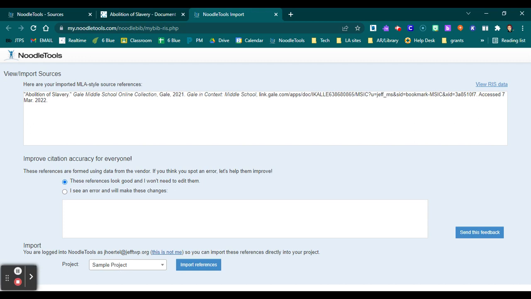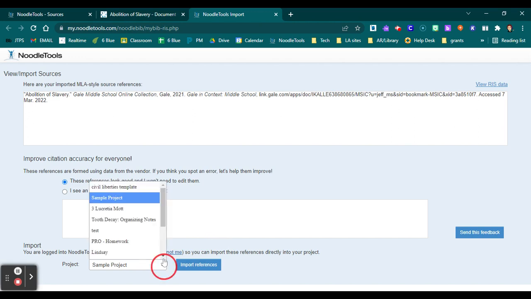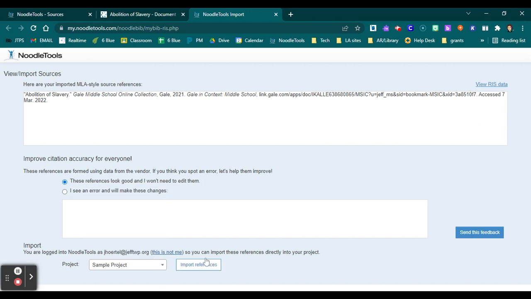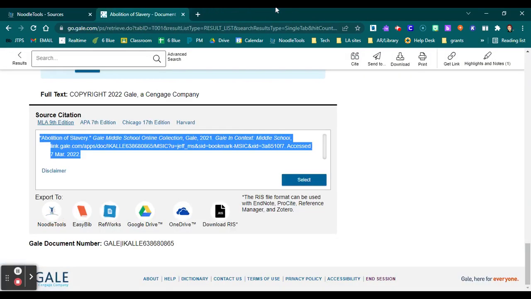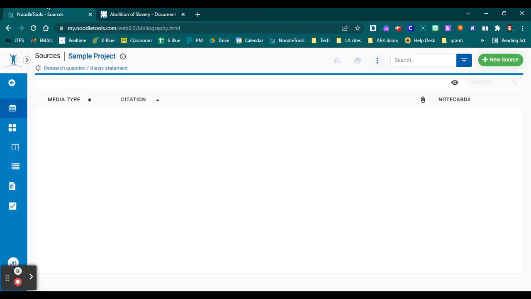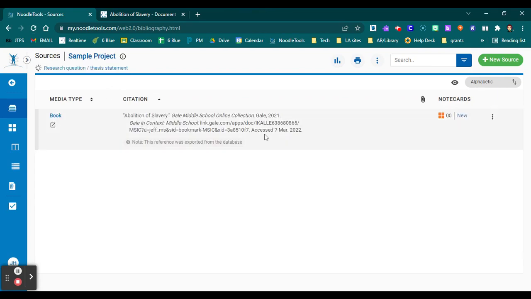Then it says you're logged into Noodle Tools as, and you can say this is not me if it's showing somebody else's, and which project do you want to open it for. So I have the sample project, and I hit import references. So now it says one reference successfully exported to the sample project. So you can close that tab, but now if I go back to my project and I refresh my page, I can see that my source is here.